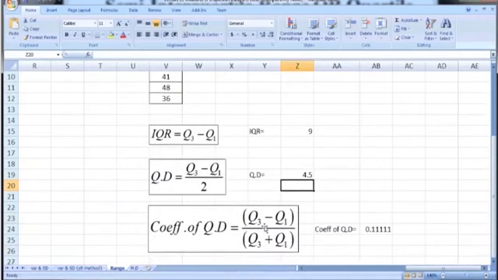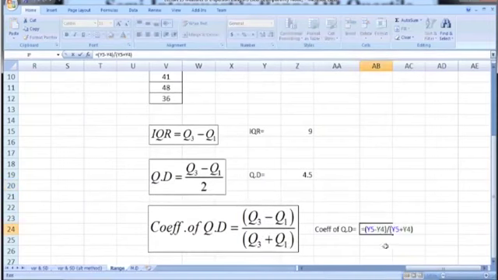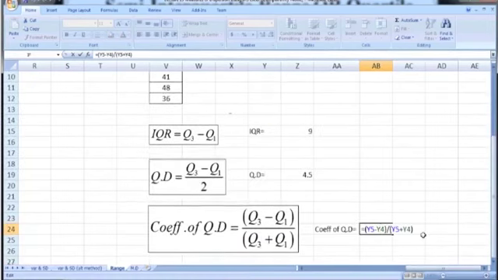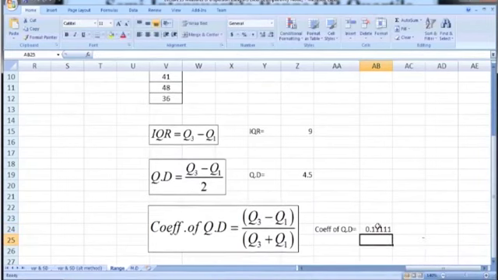The last one is the coefficient of quartile deviation. It is Q3 minus Q1 divided by Q3 plus Q1. So here Y5 minus Y4 divided by Y5 plus Y4, and remember that Y5 is Q3 and Y4 is Q1. Press enter, and we get the coefficient of quartile deviation, which is 0.11. So this is how we can use MS Excel to calculate IQR, quartile deviation, and coefficient of quartile deviation.